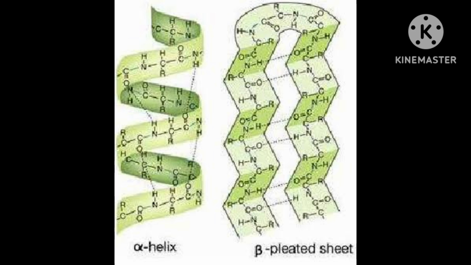You can see that diagram. I will send that diagram, then you can understand. Primary structure is just like a straight chain, a straight line like that.